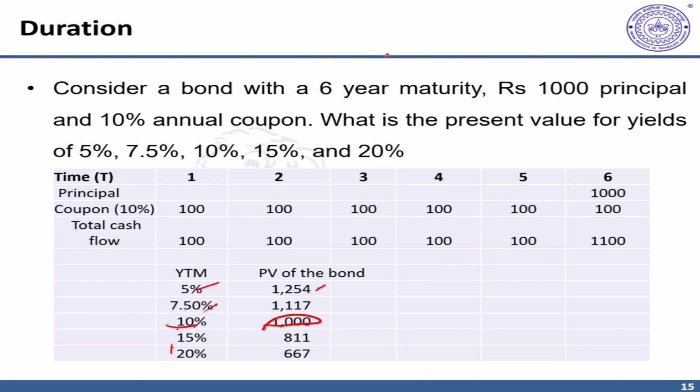The idea is simple here. If the yield is more than the coupon, that means the bond is offering you a lower coupon than the current risk environment, and this would be reflected in the form of a discount in prices. That means demand would be less and prices would fall. Conversely, if the coupon is more than the yield, the yield reflects the current return, the current interest rate environment in the economy, which is commensurate to the risk of the product.